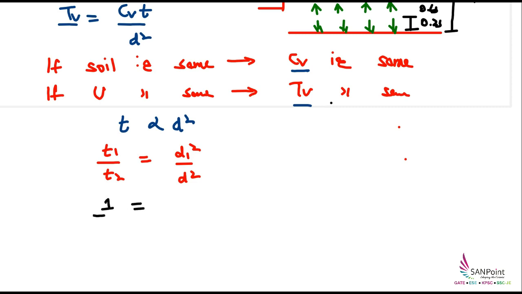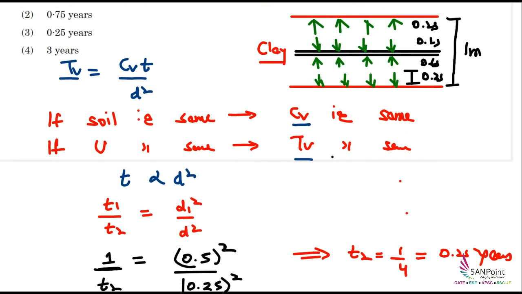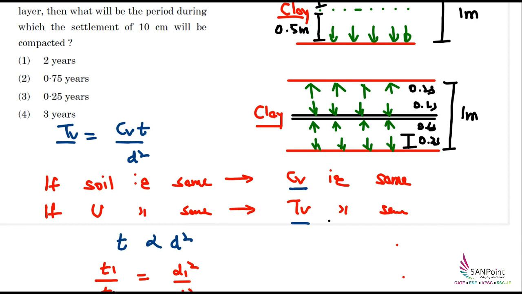So in the first case the time taken is 1 year. Now they are asking how much time will be required when this pervious layer has been introduced. Initially our drainage path was how much? 0.5 square. Now we have to find T2, but in the second stage the drainage path has been reduced to 0.25 square. So from here I can calculate the value of T2. This T2 value will be 1 by 4, which is 0.25 years. Seeing the options, the correct answer will be option 3.